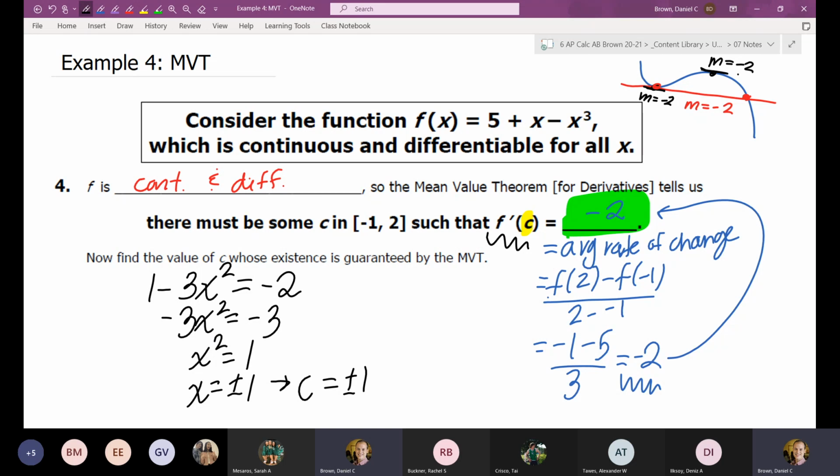Evan, you had a question. Yeah, so like in the last problem, it gave us differentiable or whatever. So we said because it's differentiable, it's continuous. So why do we have to say like continuous and differentiable? So just say differentiable. Good question.